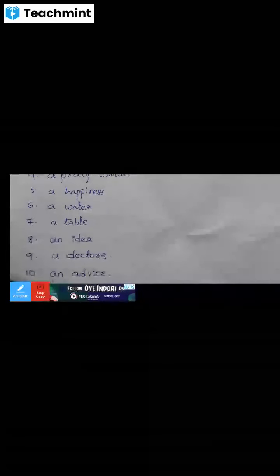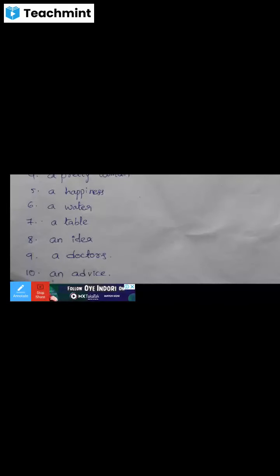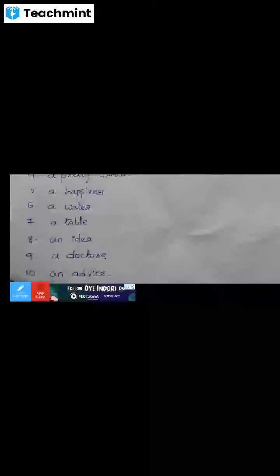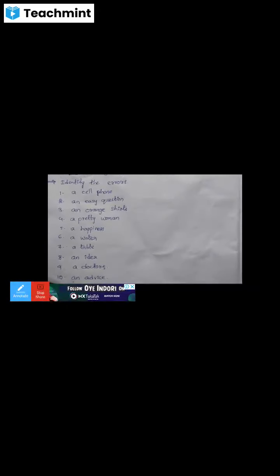Already I told you, if the noun is plural, abstract, or uncountable, then we do not use articles a or an. Next, advice. Advice is an uncountable noun, I mean an abstract noun, so that is wrong. You can identify the mistakes, the errors.